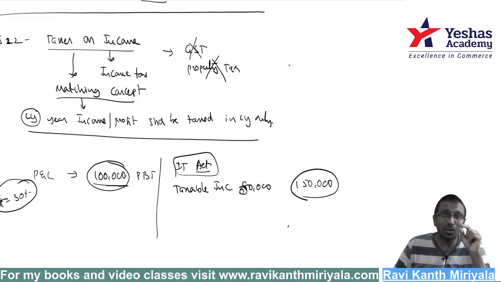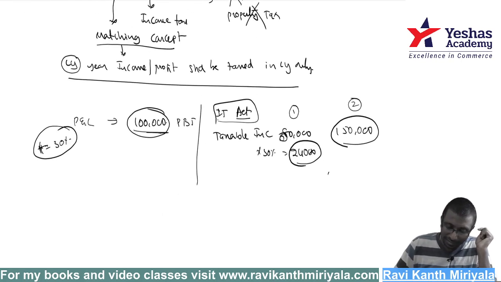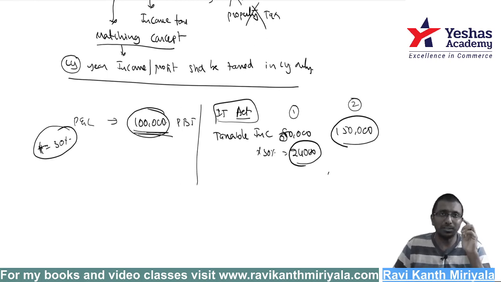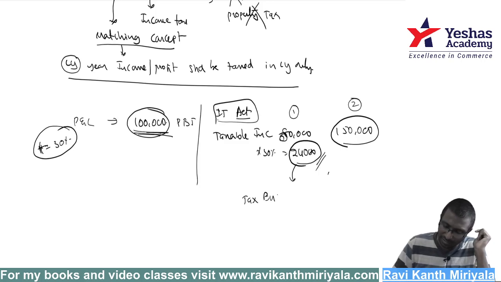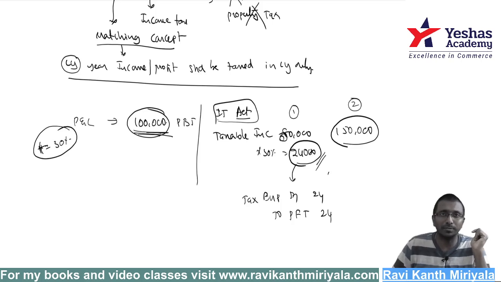If it is 80,000, you will pay 30% by assumption, which means only 24,000 you are paying. This is situation number 1. That means out of 1 lakh rupees of your profit as per the P&L, you are paying 24,000. What is the journal entry for this 24,000? Tax expenditure account debit to provision for tax, 24,000. You will record that.